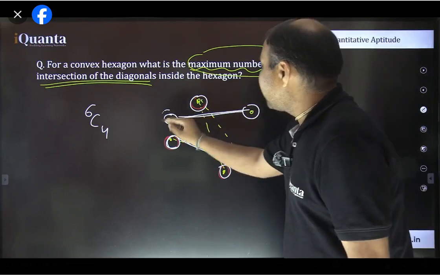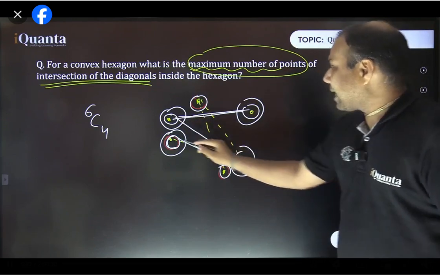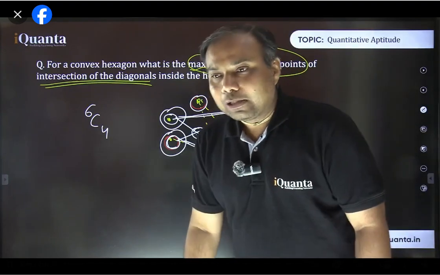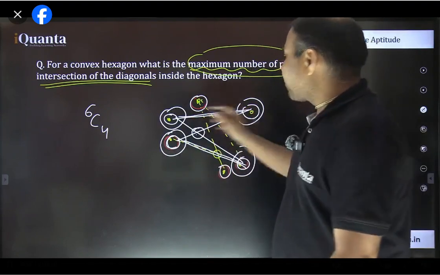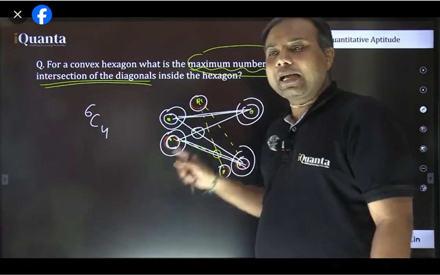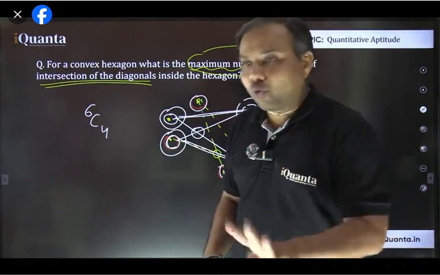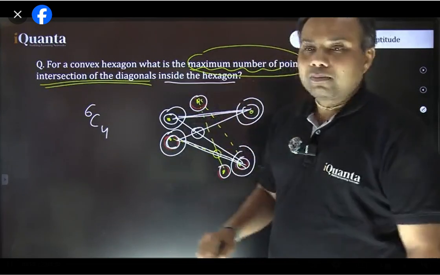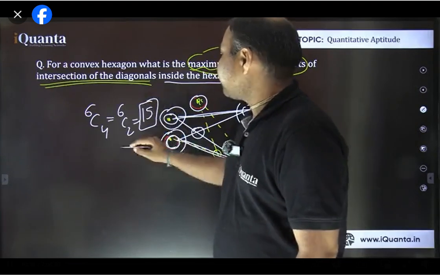I'm saying when you have chosen these four vertices, now these four vertices need to be joined crosswise like this. And when you are joining crosswise, then always you are going to get one intersection point. Fine. So always when you are choosing four vertices, whether they are parallel or not, you can get different line segments by joining them. But when you join them crosswise, those are two diagonals and they are exactly creating one intersection point. So that's how it is 6C4. So by selection of every four vertices, you are going to get exactly one intersection point of the diagonals inside the hexagon. So this 6C4, which is nothing but 6C2, that is 15. This is the right answer. Understood?